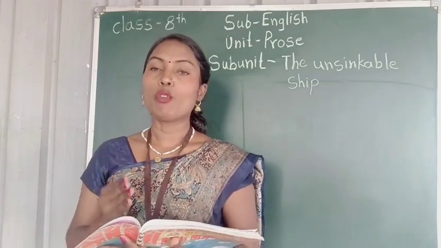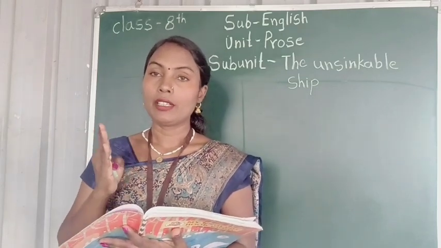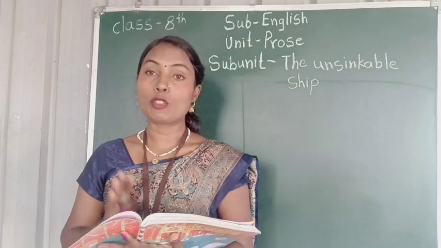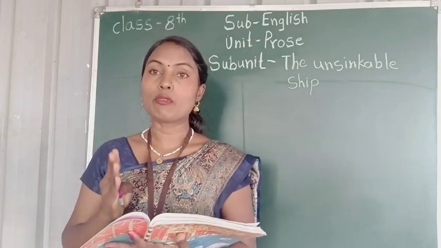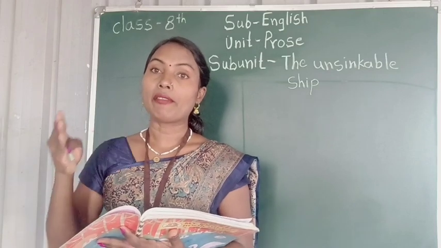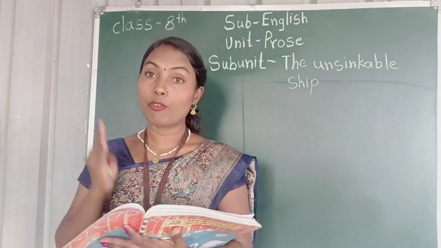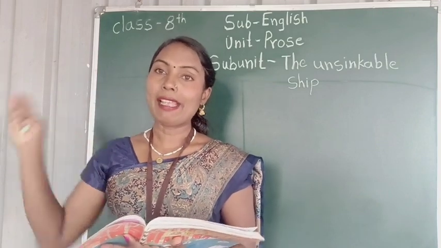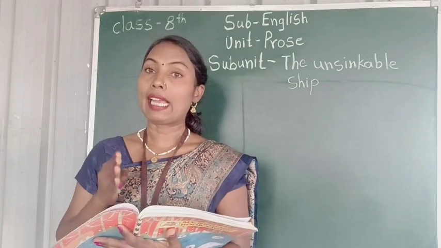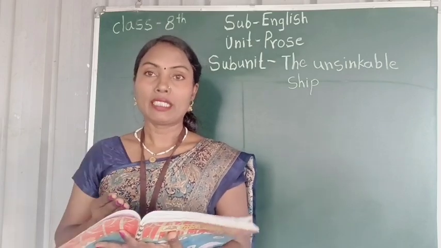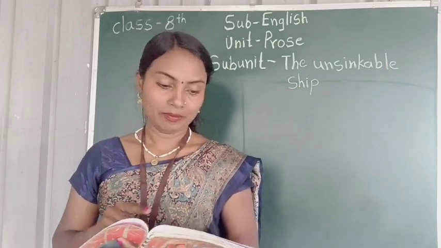In a town, we know, more than 1000 or 2000 people live. So on the Titanic ship at one time there are 2000 people traveling on the ship. So it looks like a floating town, a whole town floating on the water. At that time we can imagine how big the ship Titanic was.